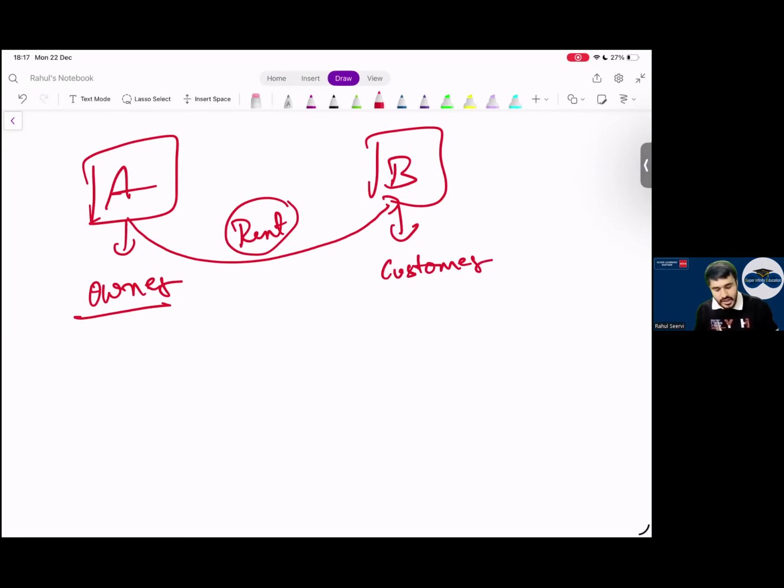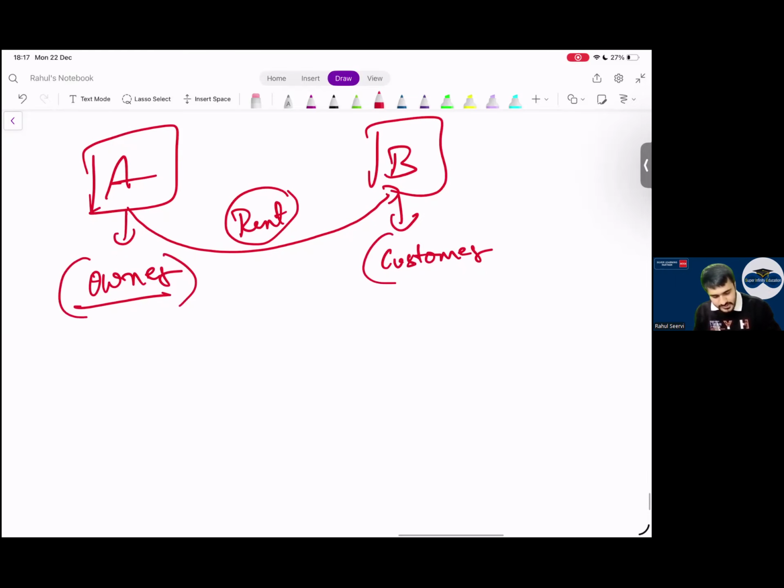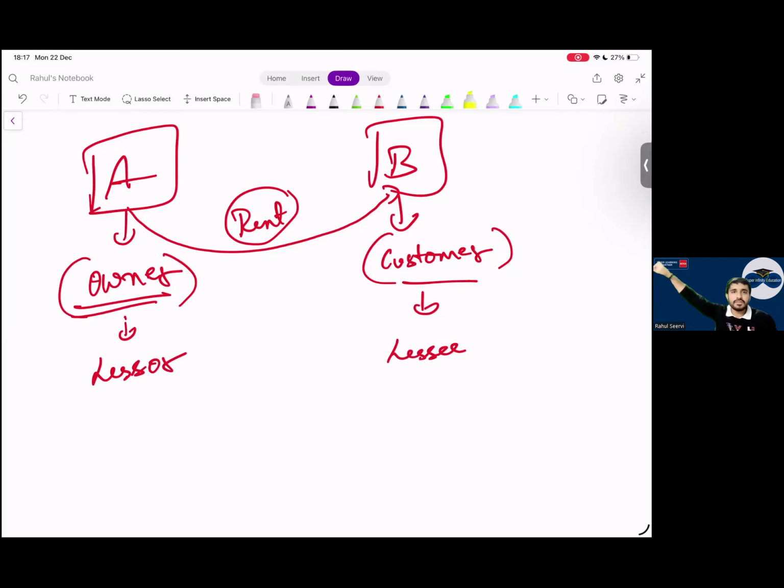Yes, sir, customer. Now, when this is taken as the example, what is the basic term we use in the practical world for this owner and this customer? Lessor and lessee. I hope everyone knows this term. FR students, if you don't understand what lessor and lessee are, understand. Lessor is who? We will do this in detail when we come to IFRS 16. Lessor is the owner. Lessee is who, sir?